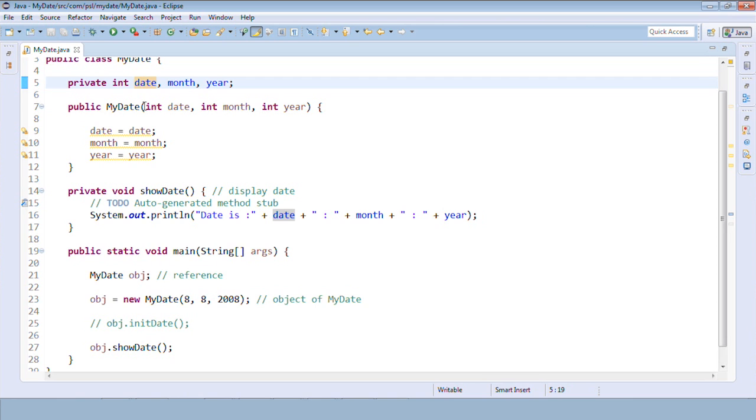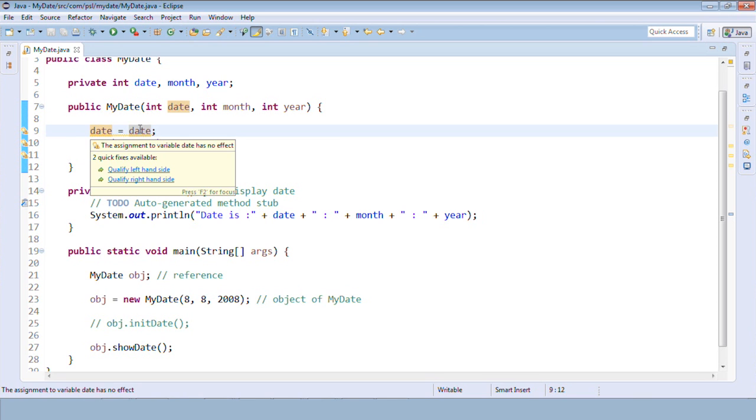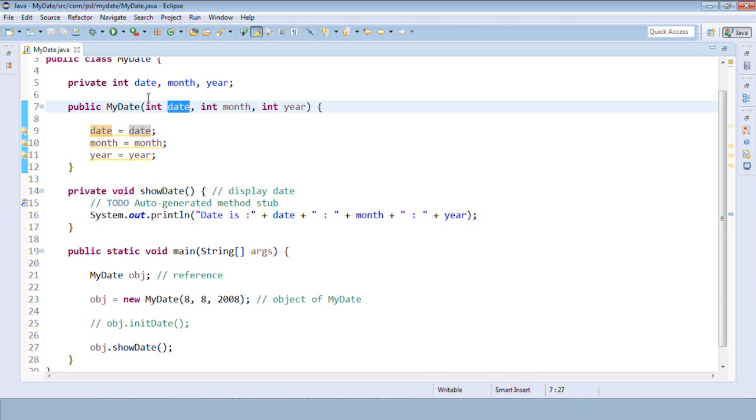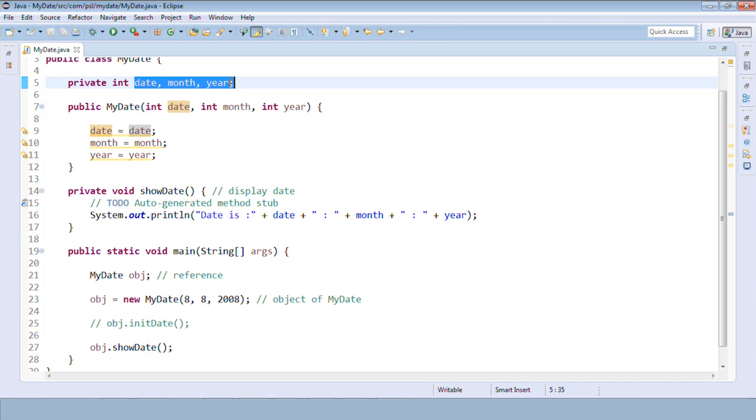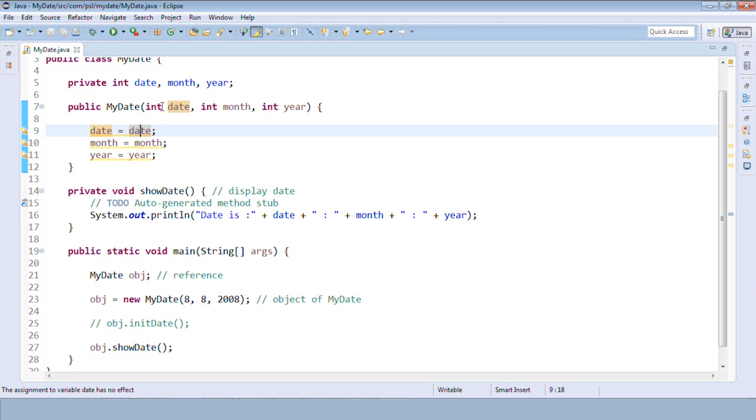But in case of Java, always give a preference to the local variables. Okay, Java always gives the preference or priority to the local variables. So the date on the left hand side and the date on the right hand side is the local date, and values are not initialized to this date, month and year, that is to the global variables. Are you getting this? So this date and this date are the same.